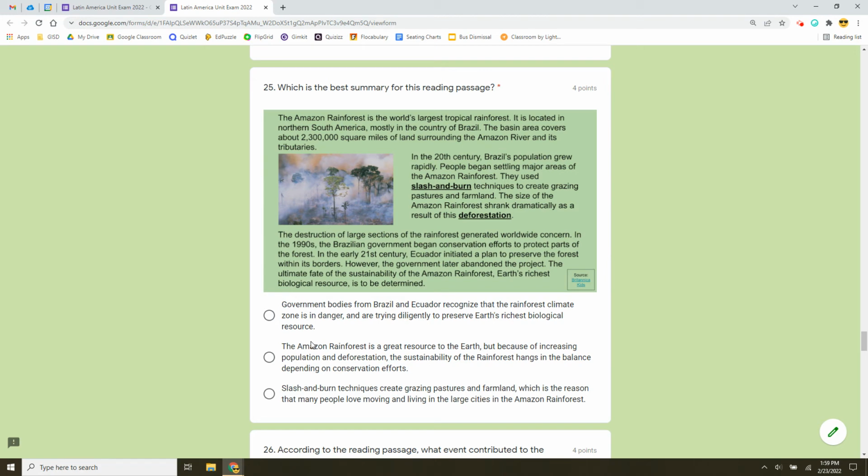What about this one? The Amazon rainforest is a great resource to the earth, but because of increasing population and deforestation, the sustainability of the rainforest hangs in the balance depending on conservation efforts. Last but not least, slash and burn techniques create grazing pastures and farmland, which is the reason that many people love moving and living in the large cities in the Amazon rainforest. Choose the summary that best describes what Mrs. Smith read right up here in the green.